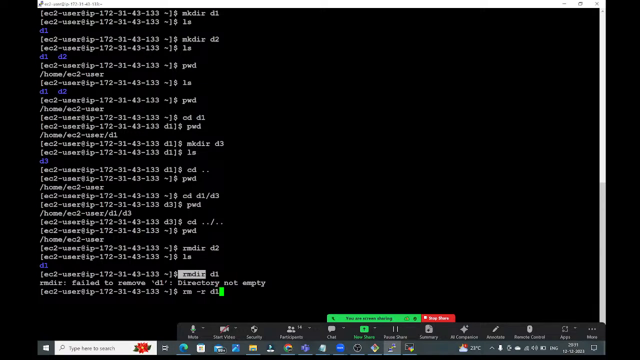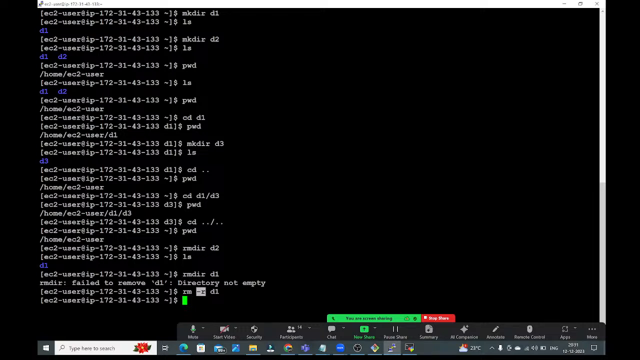See guys, -r stands for what? Recursively. Recursively means inside. So go to D1, whatever we have there, delete those things. It will go inside, subfolders, everything, recursively, it will delete all the things, guys.